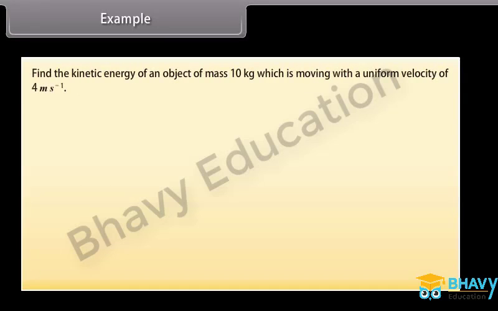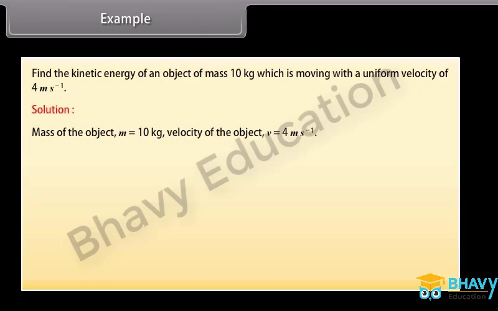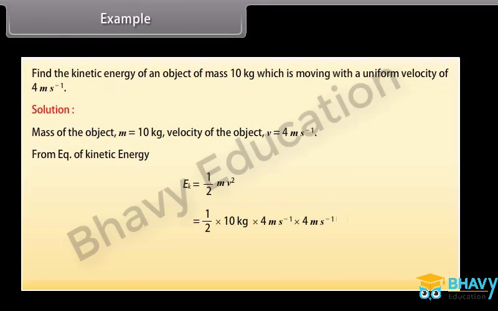Example. Let's now find the kinetic energy of an object of mass 10 kg which is moving with a uniform velocity of 4 meter per second. Solution. Here mass of the object m is equal to 10 kg. Velocity of the object v is equal to 4 meter per second. From equation of kinetic energy we get 1 upon 2 into 10 kg into 4 meter per second into 4 meter per second, which is equal to 80 joules. Hence, the kinetic energy of the object is 80 joules.